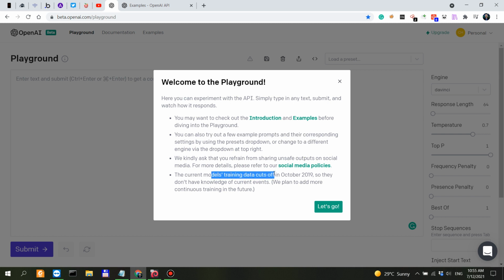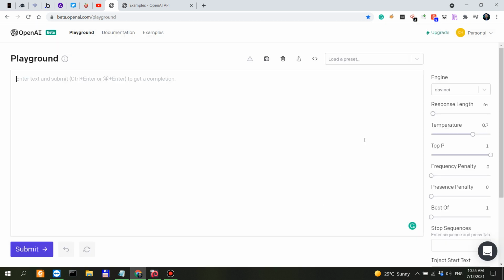The current model's training data cuts off in October 2019, so they don't have knowledge of current events. All right, so we plan to add more continuous training in the future. So do know that everything that GPT-3 knows is up to October 2019.